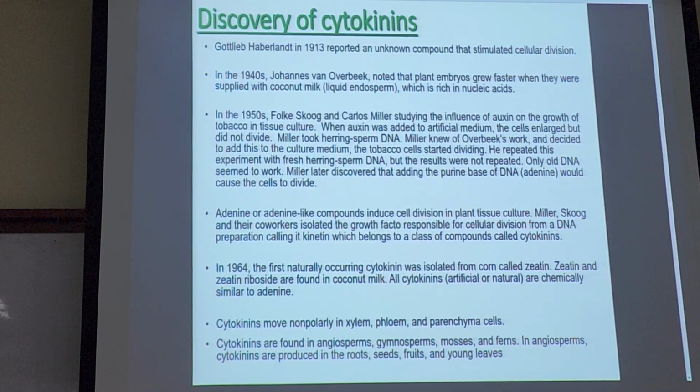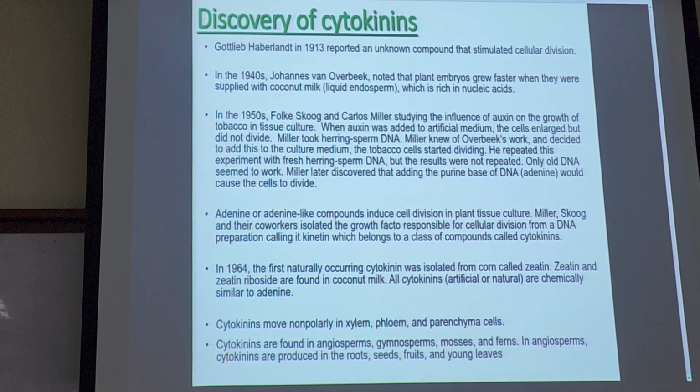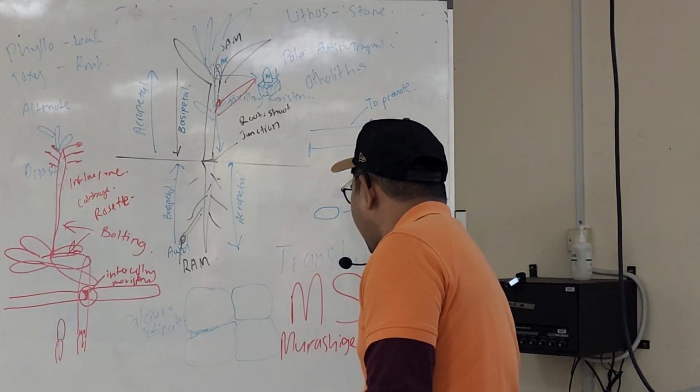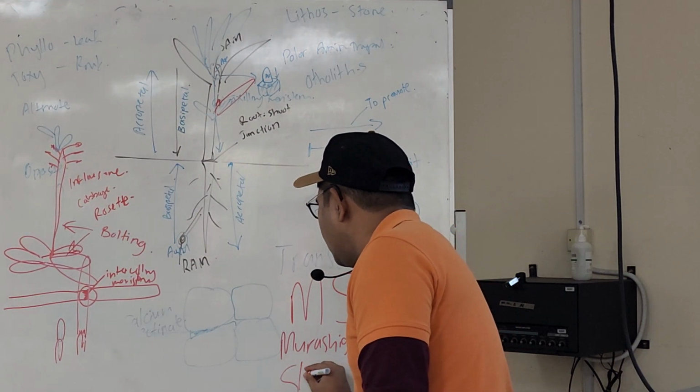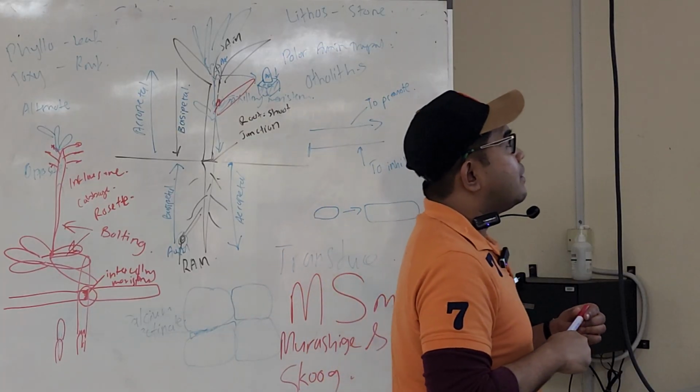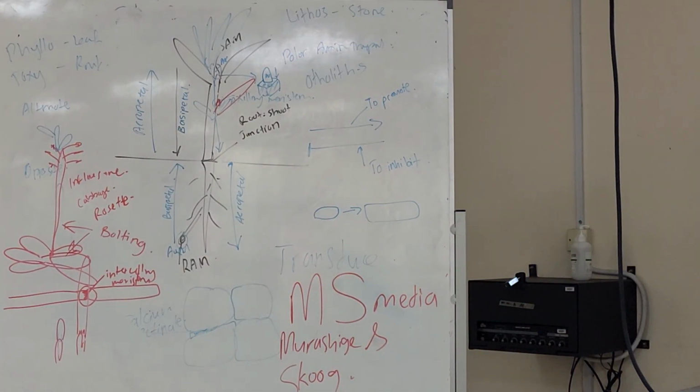In tissue culture, they use this pretty much for all. Then they put something else to modify it, but the base is this, MS media. M is for Murashige, and S is for Skoog. Whose name is it? Skoog. That's the guy.